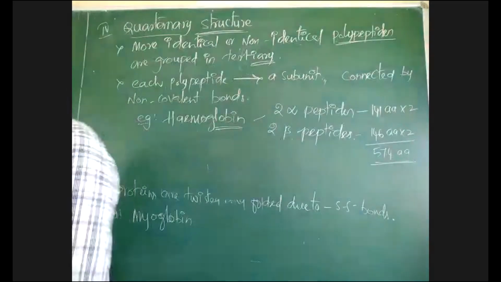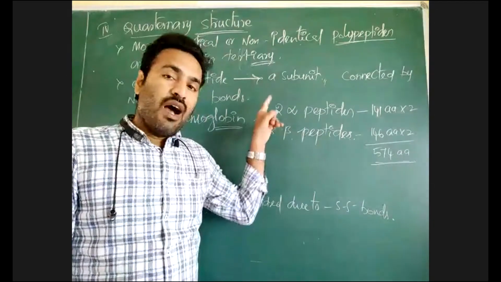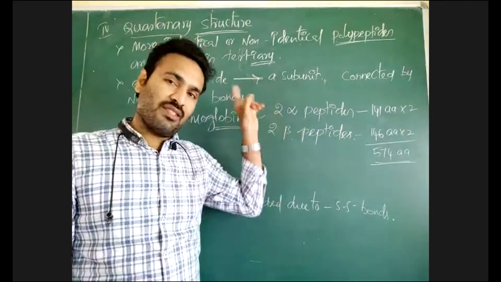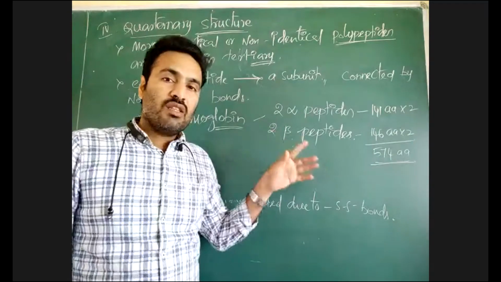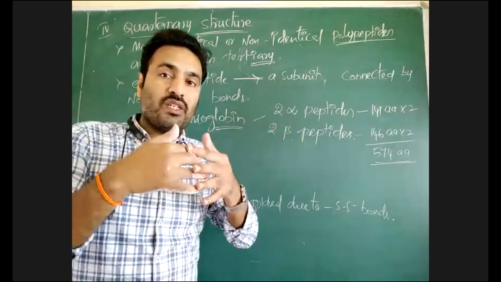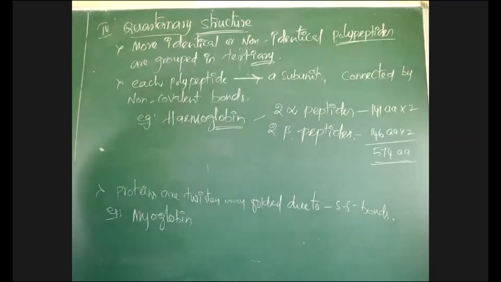Each alpha peptide has a tertiary structure, and each beta peptide has a tertiary structure. That means many proteins are joined together to form a complex structure, which is called quaternary conformation. That is hemoglobin.